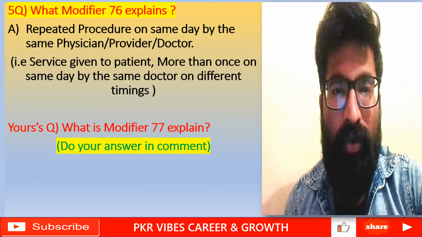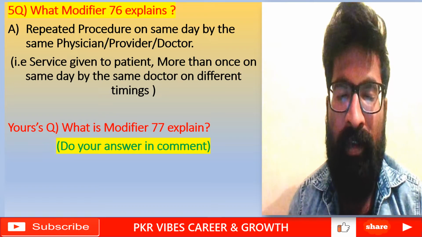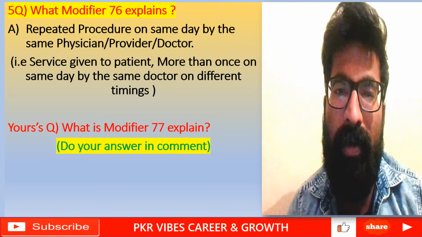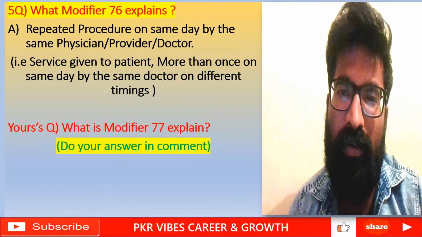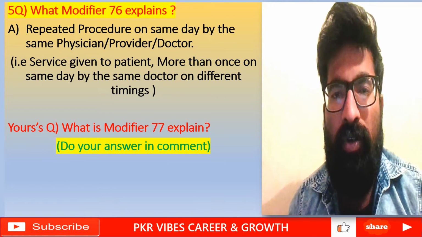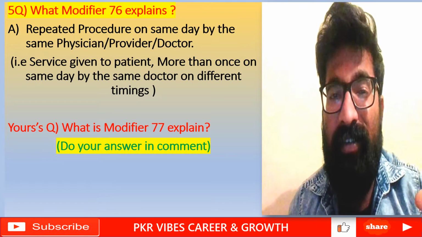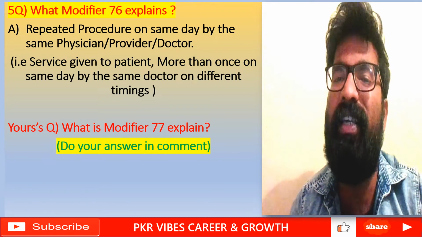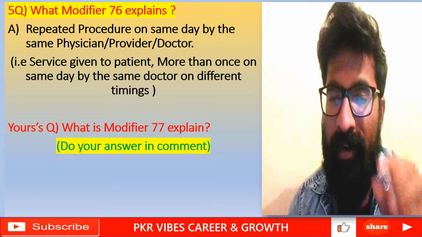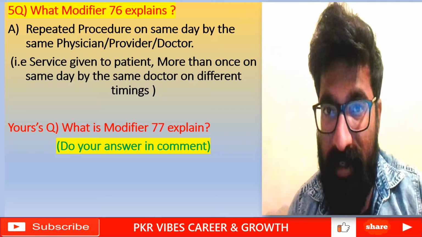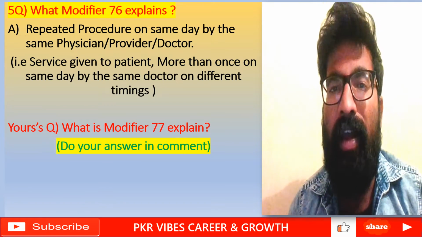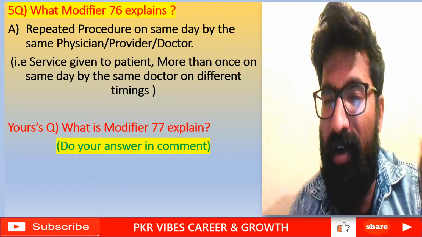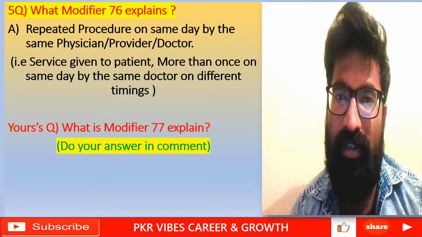Okay, here the fifth question: what does modifier 76 explain? Generally a modifier is nothing but additional information given to the insurance company about the CPT or procedure we bill to get payments. So modifier 76 is a repeat procedure on the same day by the same doctor. For example, the doctor gives a service to the patient in the morning hours, and the same doctor gives the same service to the same patient in the evening hours.